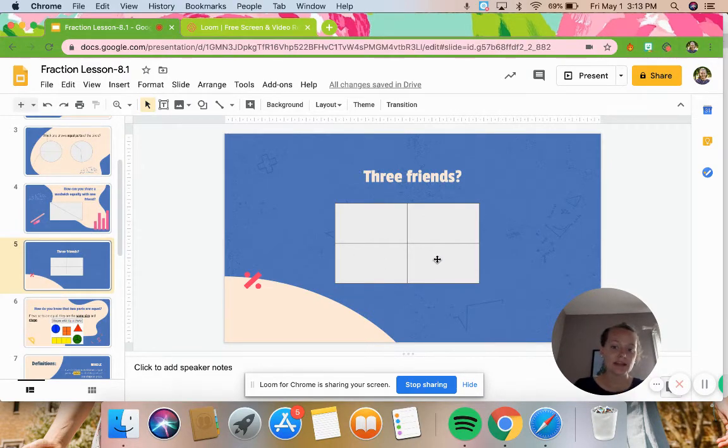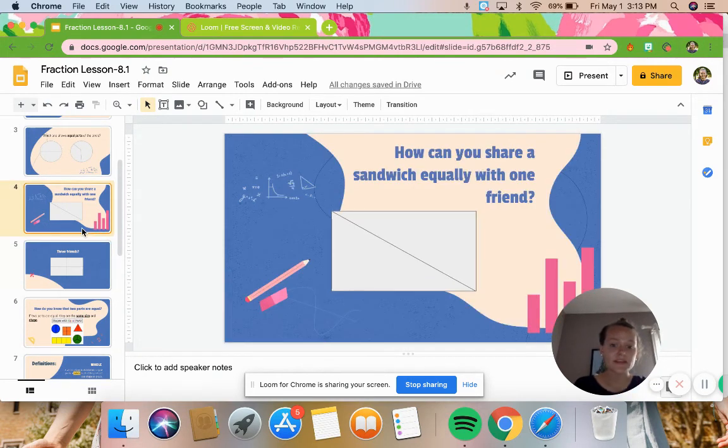So I get this part, friend 1, friend 2, friend 3. I just split that sandwich and shared it with 4 people. We each get equal parts. We each get the same amount of sandwich. 1, 2, 3, 4. There's 4 equal parts to that sandwich. In this one, how many equal parts are there? 1 equal part, 2 equal parts.